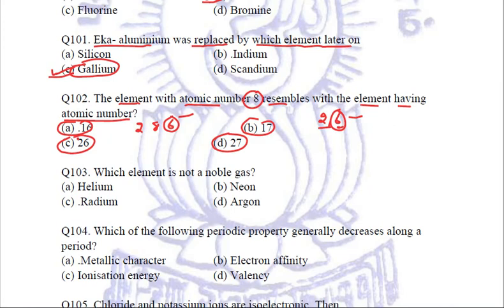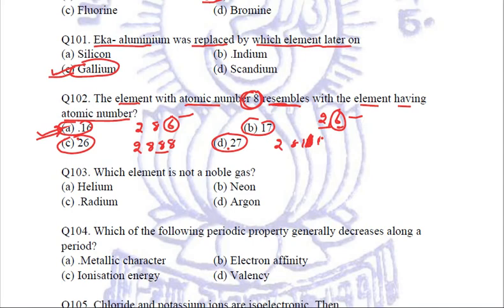When we talk about 26, it will be 2, 8, 8 and 8. So this is an inert gas. Talking about 27, 2, 8, 18, and 1, it is actually cobalt, which is a transition element. So now we can say that this atomic number 16 will be placed in the same group as atomic number 8, which is oxygen, and they both will resemble in their properties because of being in the same group.